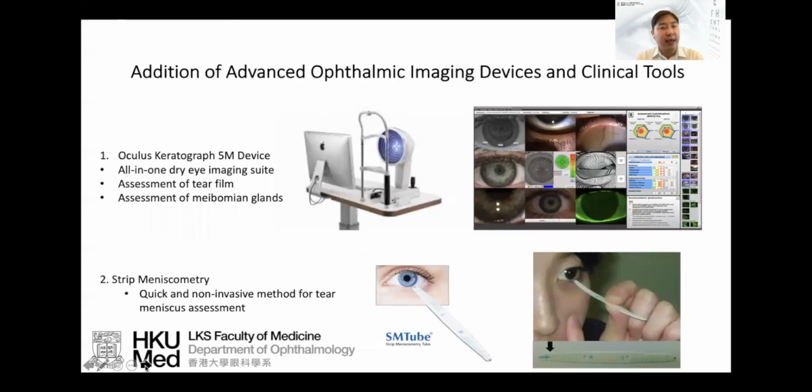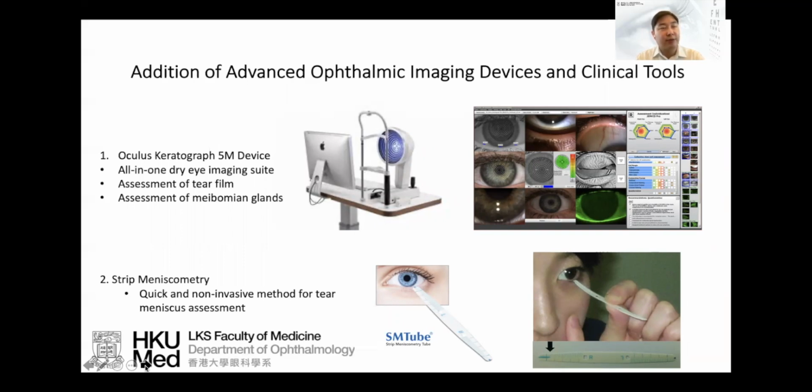We do have some advanced ophthalmic imaging devices and tools, such as the all-in-one dry eye imaging suite, the Oculus Keratograph 5M, that can assess both the tear film and meibomian glands non-invasively. And we now use the strip meniscometry to measure tear film volume rather than a Schirmer strip.